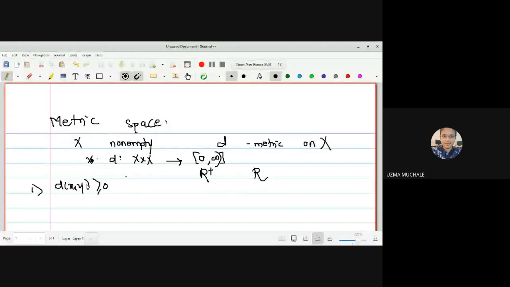So whenever you define a metric space, it is always a positive number, either greater than 0 or equal to 0. That means either there is no displacement, then the distance is 0, and x and y are equal. That means if x is equal to y, then only can we say d of xy is equal to 0, if and only if x is equal to y, right?